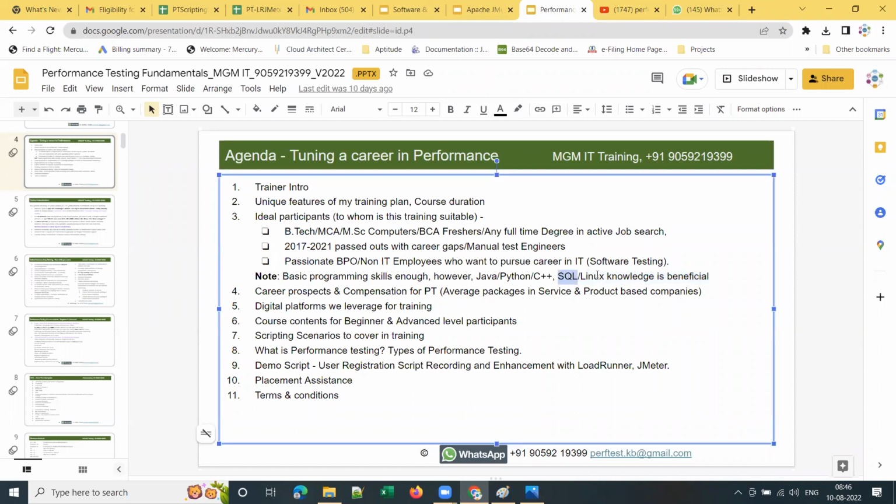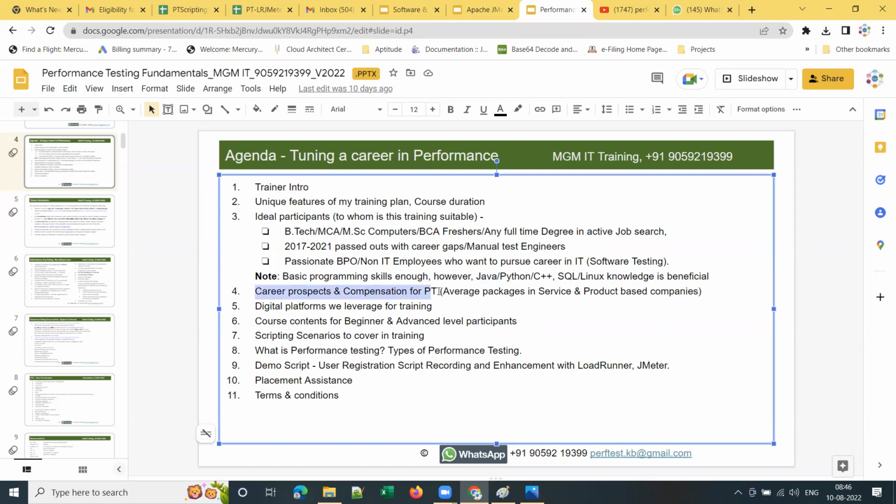If you are already trained in any programming language, Java, .NET, Python, C or C++, that will be an added advantage for a performance testing career. Not mandatory, but an added advantage.